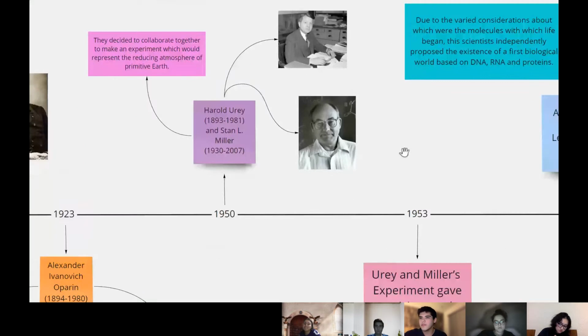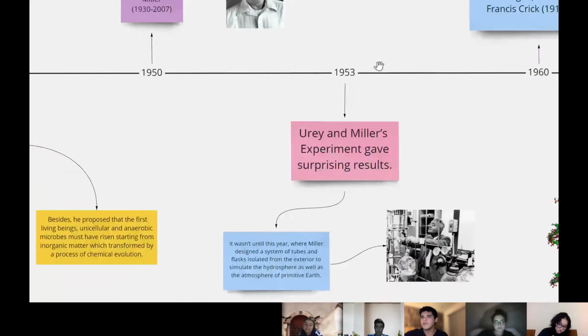Then in 1953, Urey and Miller's experiment gave surprising results, where Miller designed a system of tubes and flasks isolated from the exterior to simulate the hydrosphere as well as the atmosphere of primitive Earth.